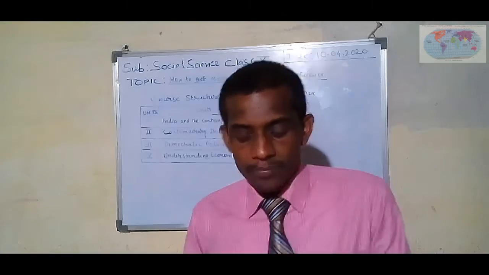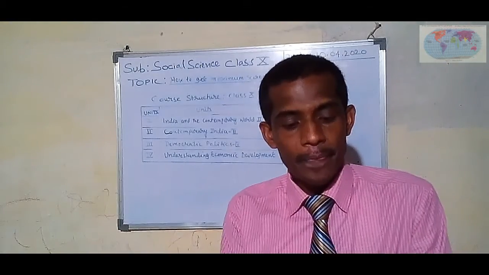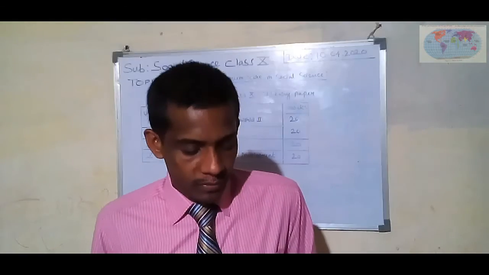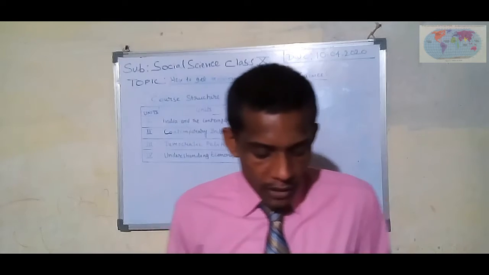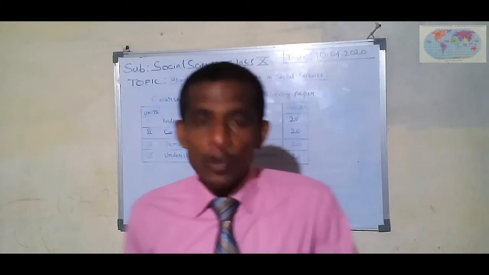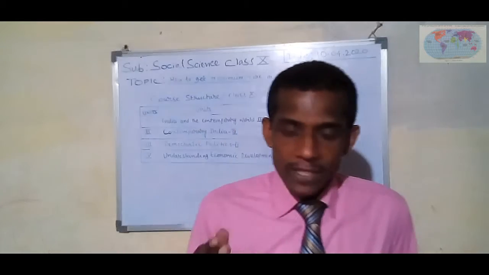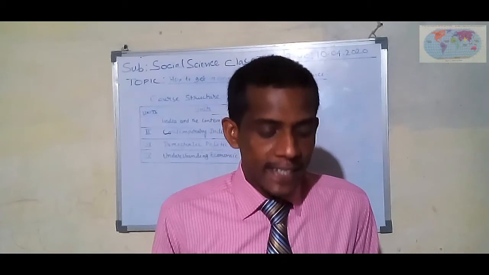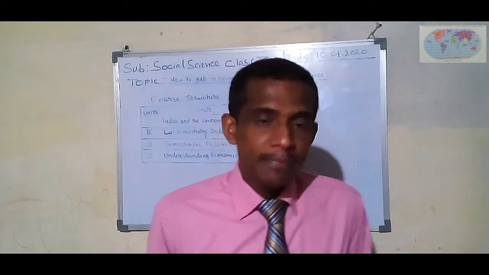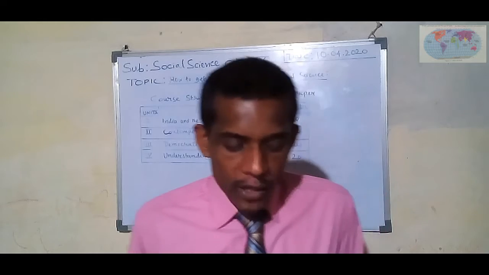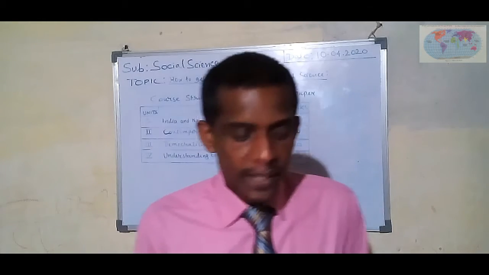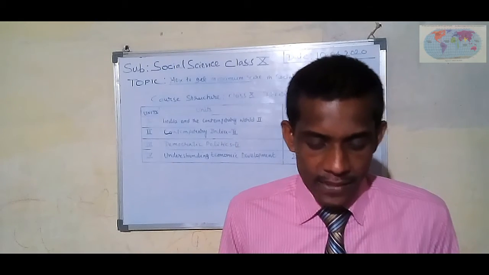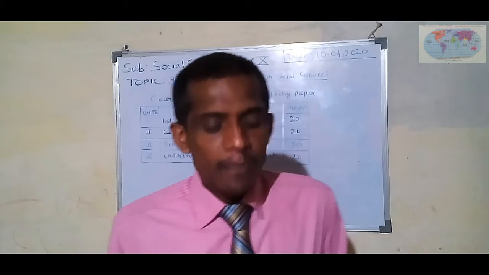Next, strategy for scoring well, and important topics. From history, India and the Contemporary World Part 2: the rise of nationalism in Europe, nationalism in India, the making of a global world or the age of industrialization, because it is optional, you can read either one, and print culture and the modern world.